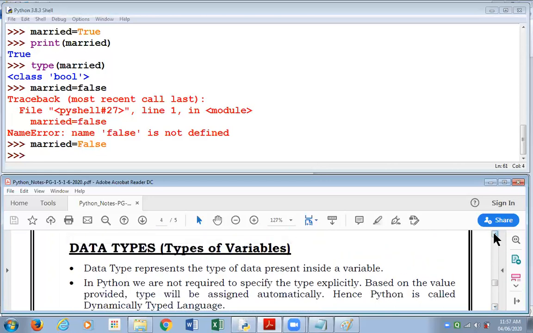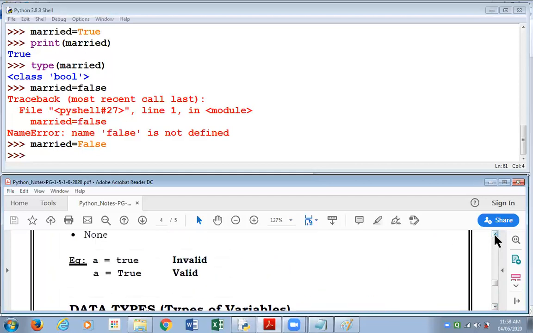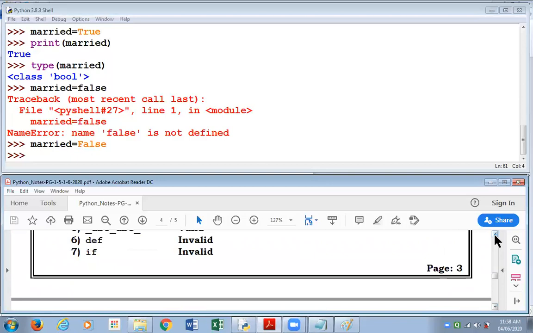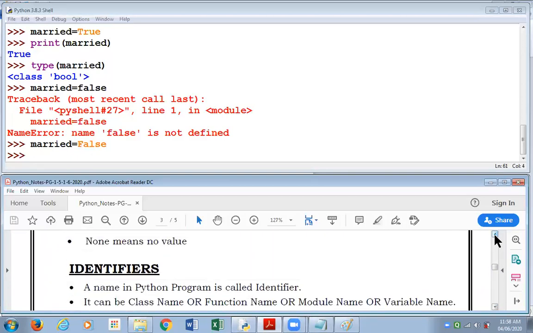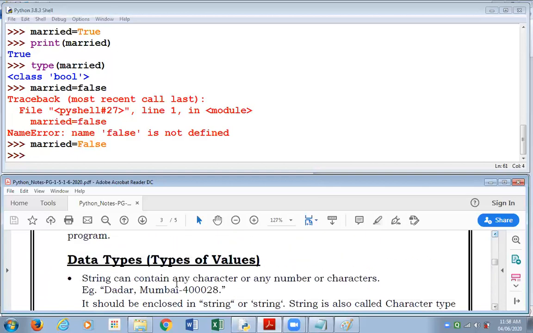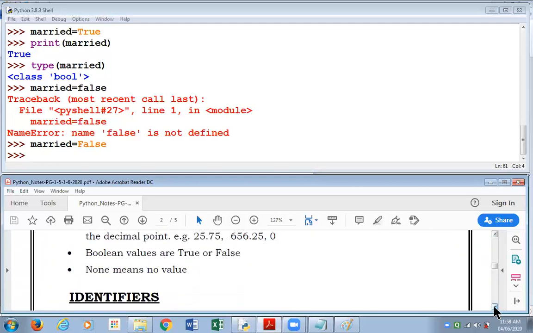Now please see, again we have this heading, data types, in our notes for you. We had it earlier somewhere behind. I'll just share the heading with you. Please note the difference in the heading. Earlier when we did data types, that is in our first session, we were referring to the types of values. And today we have done data types.